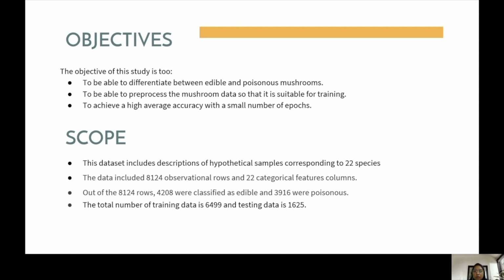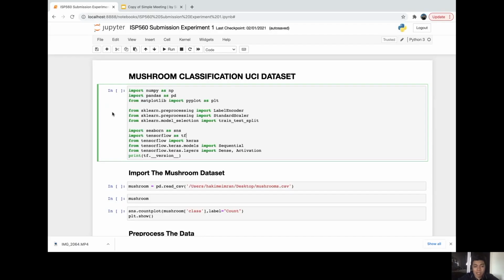The total number of training data is 6,499, while the testing data is 1,625.